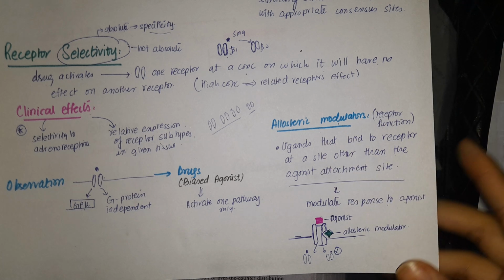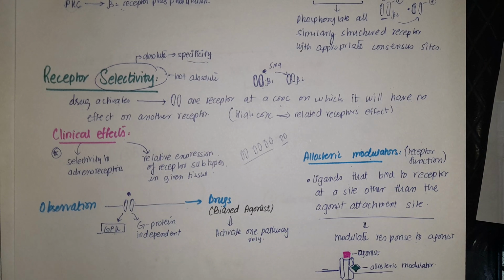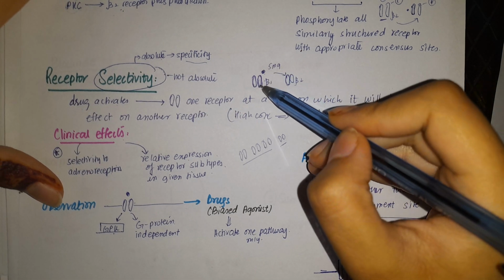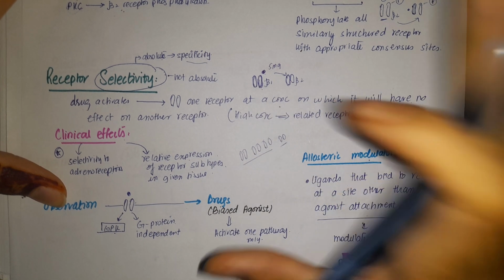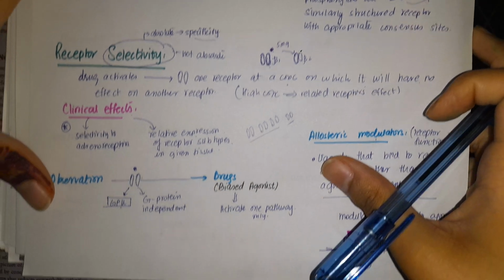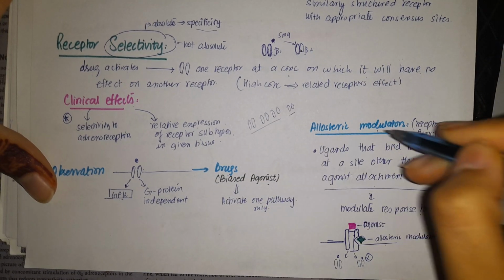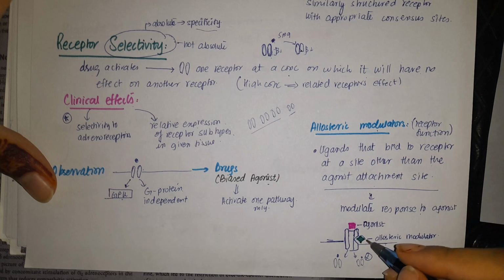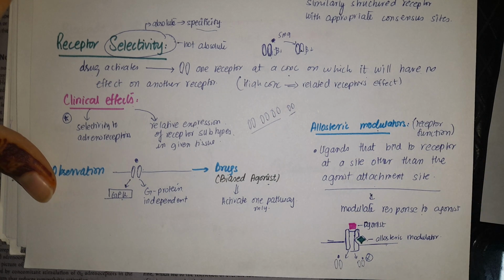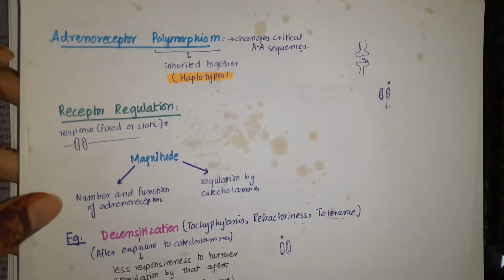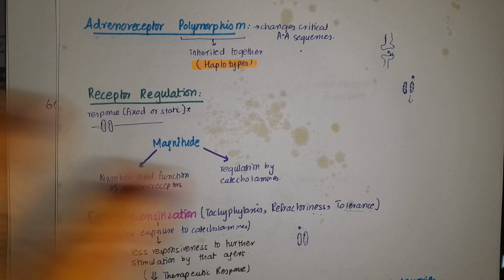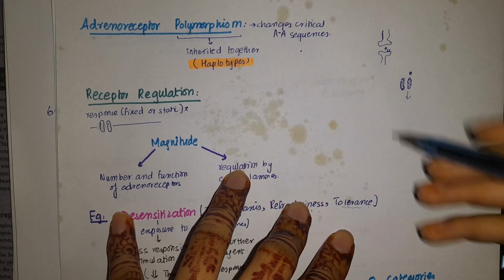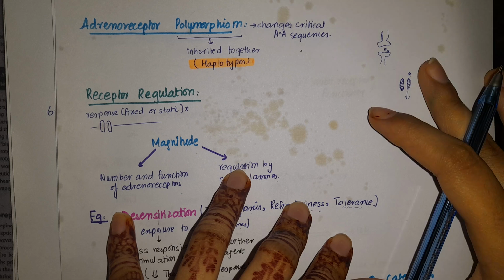So we have also covered receptor selectivity, that a particular drug which is effective for a particular receptor might not be effective at that concentration for another type of receptor, and that is selectivity. That selectivity helped us develop biased agonists, and that selectivity can be influenced by allosteric modulation. Up till now we are done with the whole mechanism of adrenoreceptor polymorphism. We have talked about receptor regulation and receptor selectivity. Both of these things have been clearly explained.